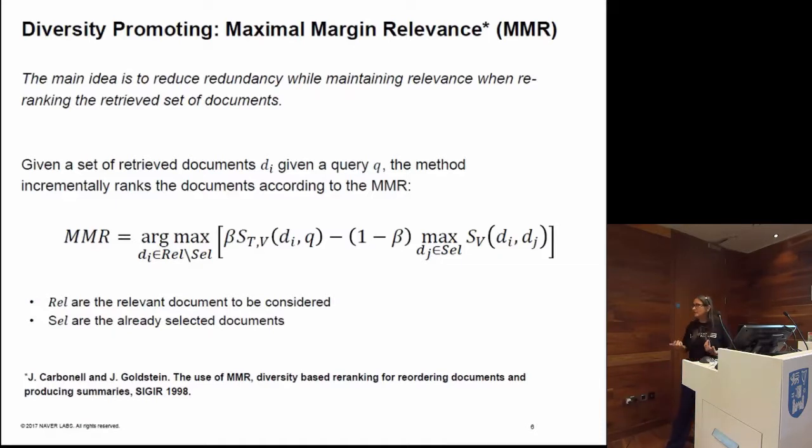So we tried several methods for diversity based on various clustering methods, but what we found working best is this 20 year old approach called maximum margin relevance, which is an iterative ranking process. When we already have a ranked list, the idea is that at each step we penalize documents which have high similarity with the already selected documents.